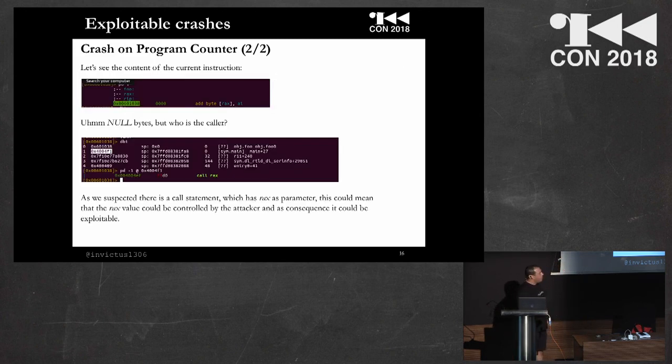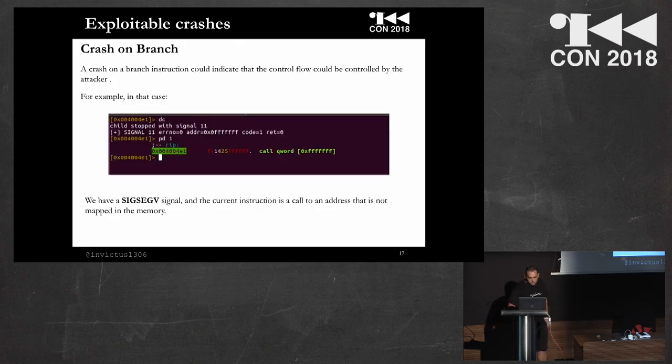But if we go deeper, we see in the second screenshot from the backtrace that the previous instruction was call RAX, calling a register, and then the crash instruction was just a null byte. It means that this register, RAX, could be controlled by an attacker. And if an attacker can control the value of this register, the vulnerability, of course, could be exploitable.